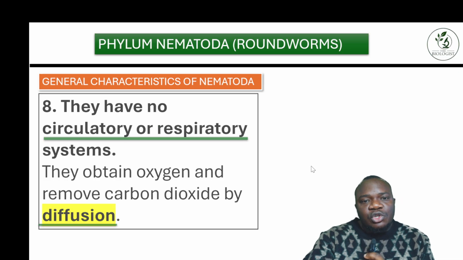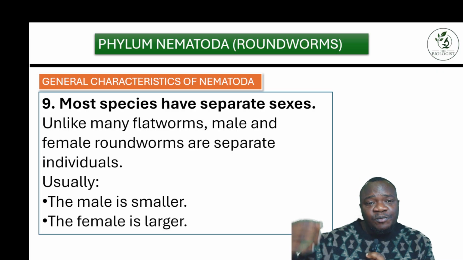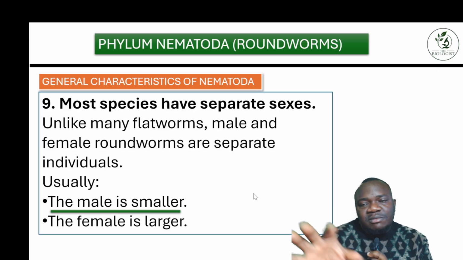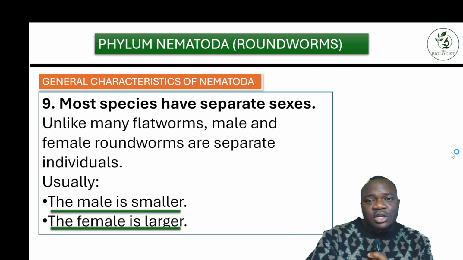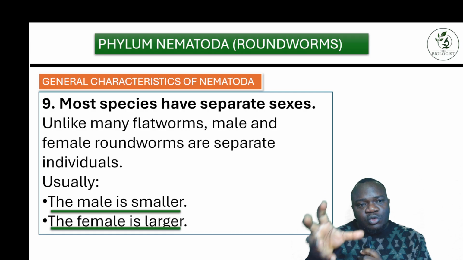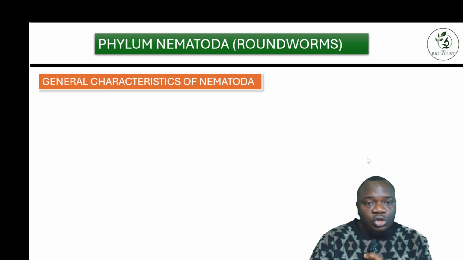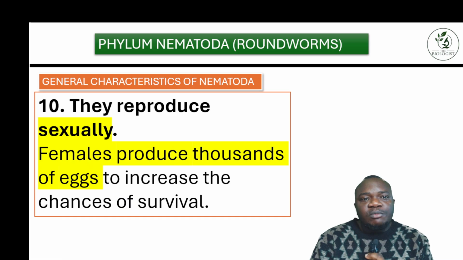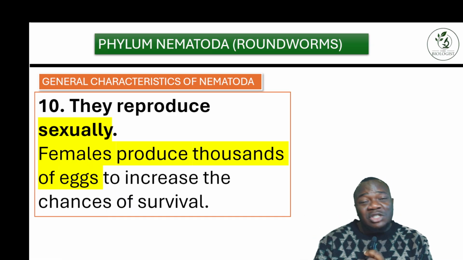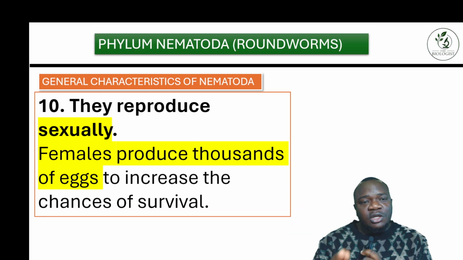Okay, so the next one, most species have separate sexes. Like I said before, you have the male species, and the male is smaller, while the female is normally bigger. So separate sexes means you have a male species and a female species. They come together to give rise to a new individual through reproduction. So for them to have separate sexes, the first thing that should come to mind is that they reproduce sexually, because the male and the female will come together to reproduce.